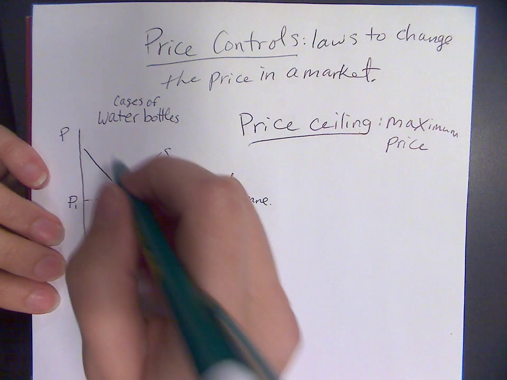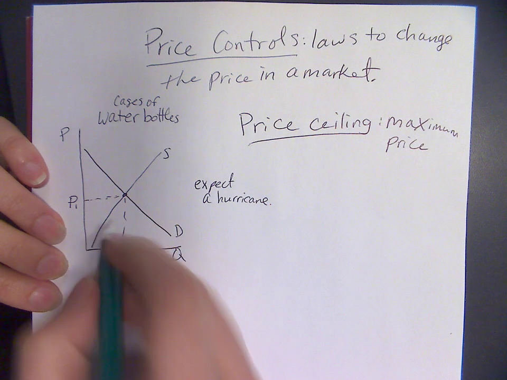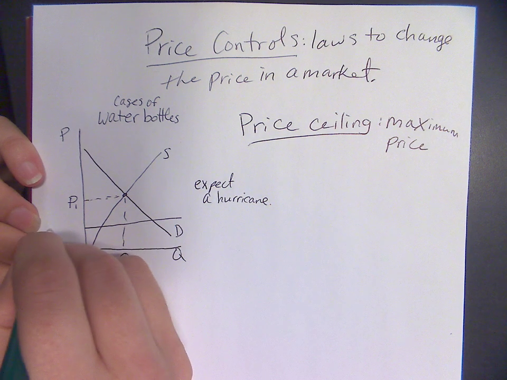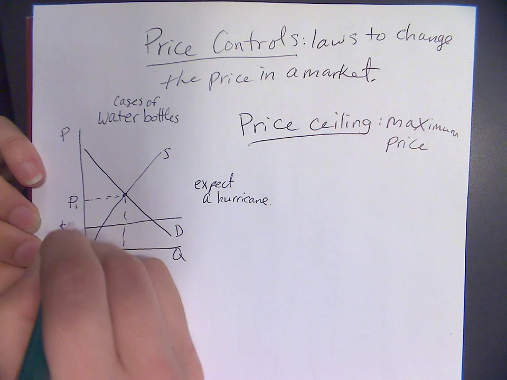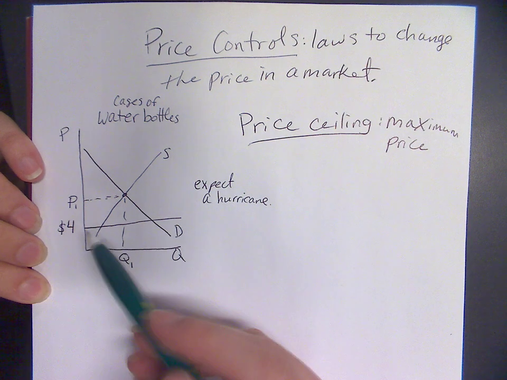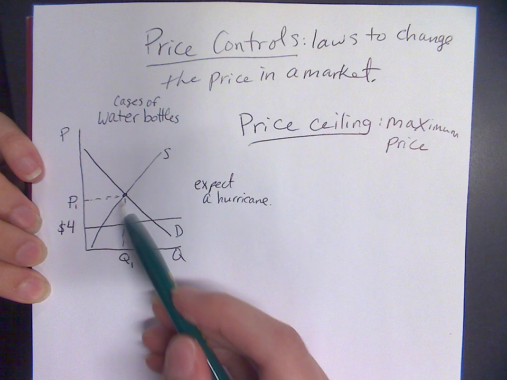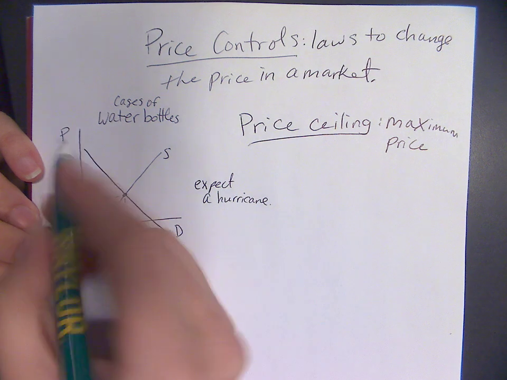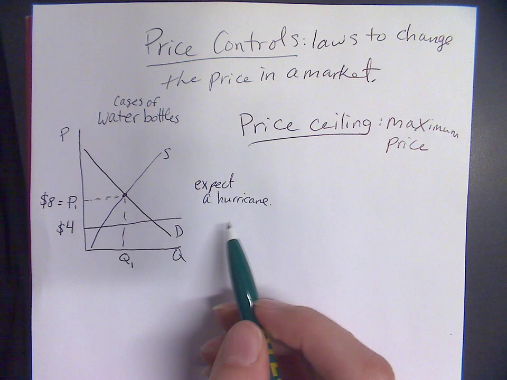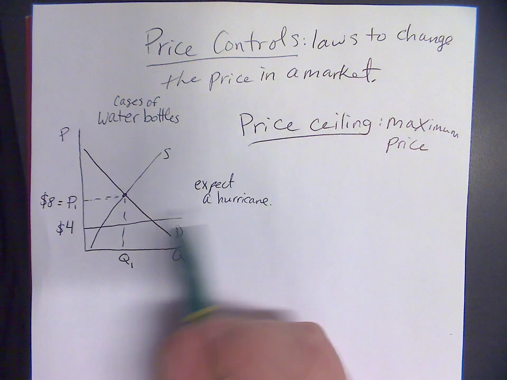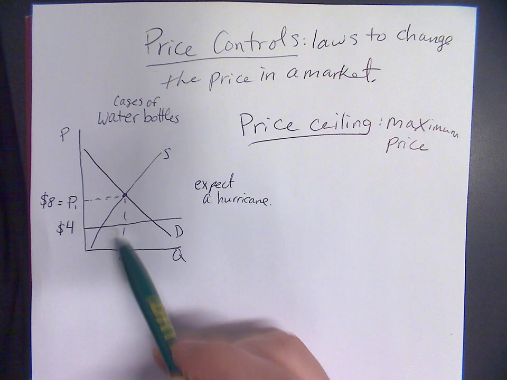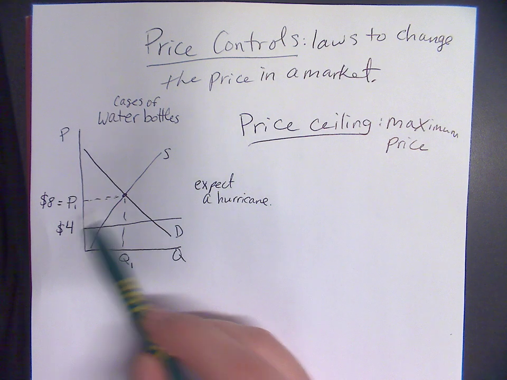Yeah, exactly. Okay, so that means that, say the price was this before. So we'll say that the price was $4 before, $4 for a case of water bottles. But then demand increased pretty dramatically, right? So now the price would be $8, because people expect a hurricane, right? So they want the water bottles. So the demand goes up dramatically. So demand would have been down here, but then increased. Okay. So the price would have gone up.